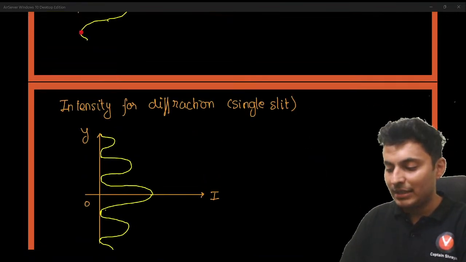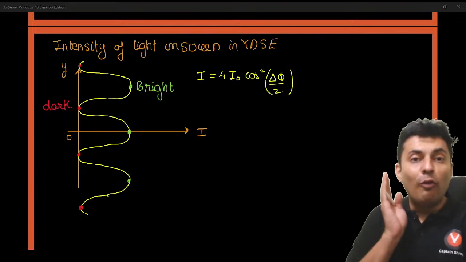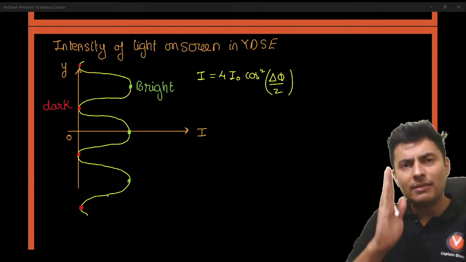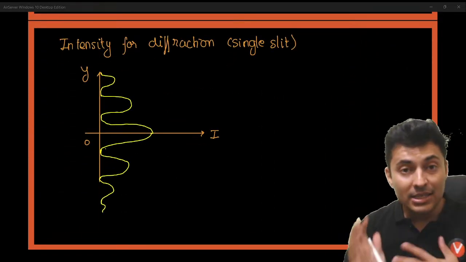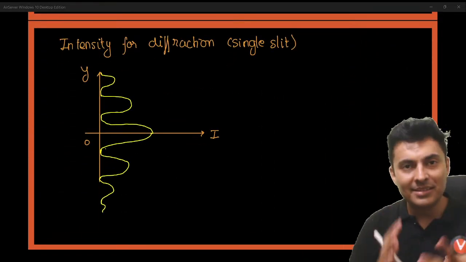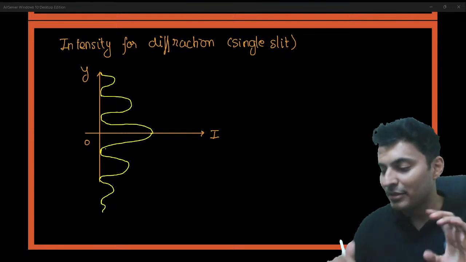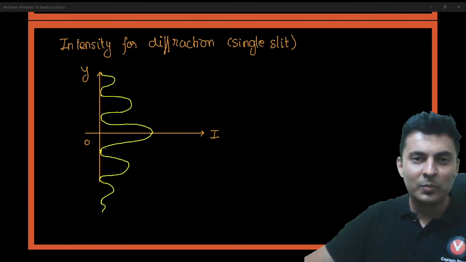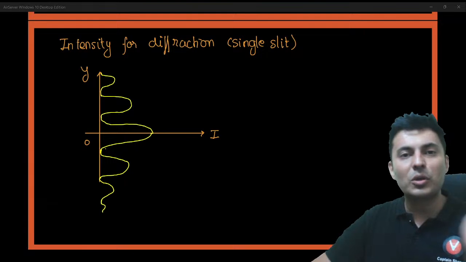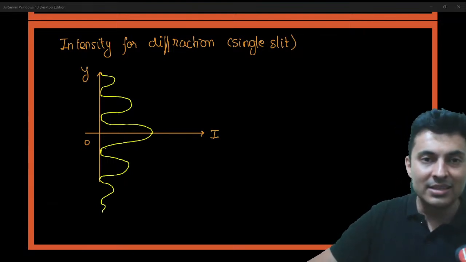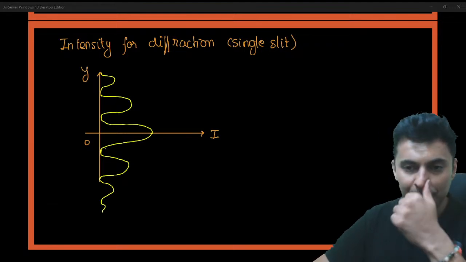Notice the difference between this graph and this graph. In YDSE, the maximum intensities have the same value. Here the maximum intensity is maximum only at the center, but as you go up or down, the intensity keeps on reducing slowly, it fades out. That's one major difference. In fact, there is a difference column in NCERT also between single slit and double slit.